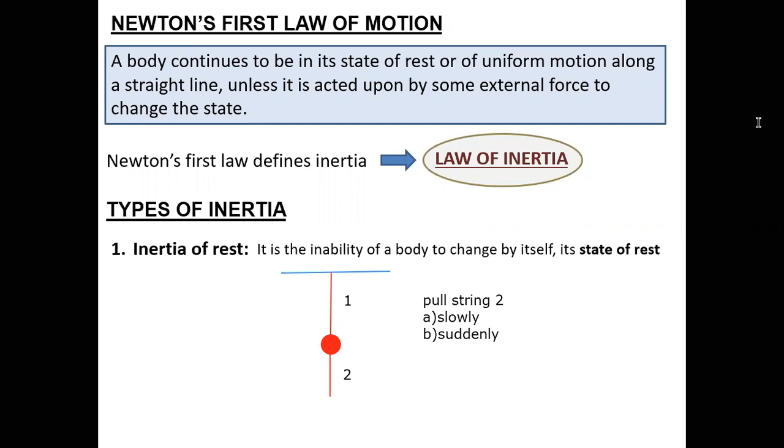Yes, Surya. So if you pull slowly, I guess string 1 should break because you are giving time for the force to be transferred to string 1. While if you pull suddenly, string 2 should break since there's no time given for the transfer to happen. Okay. But while pulling it slowly, the same amount of force is going to be transferred to string 1 as well, correct? So because the ball is also there.